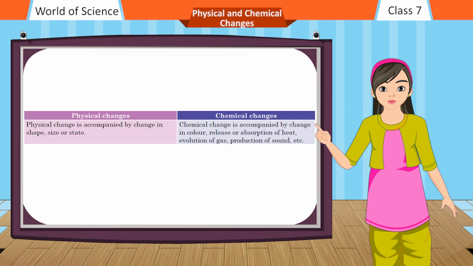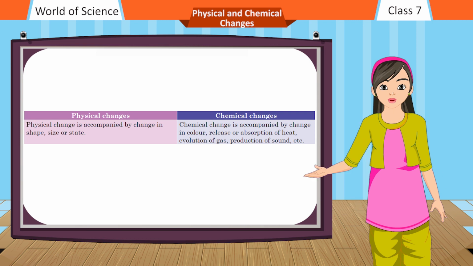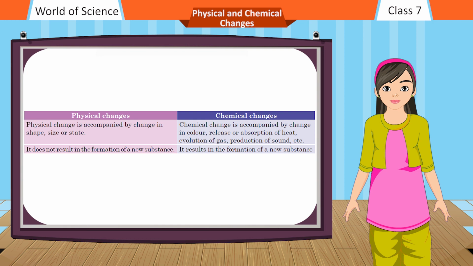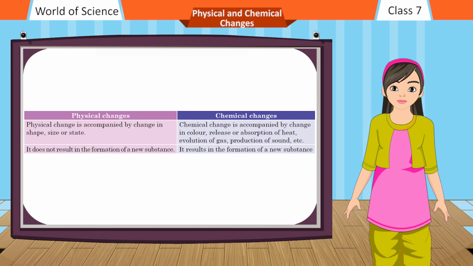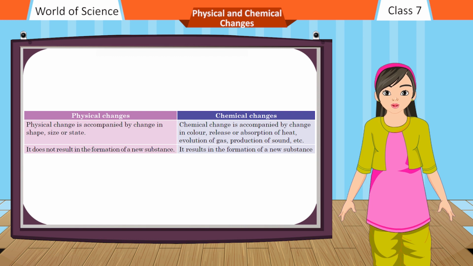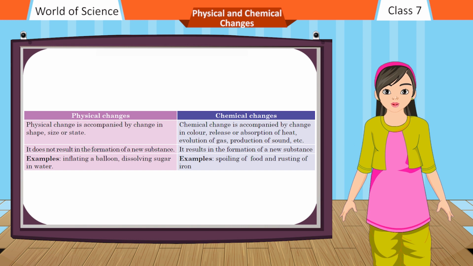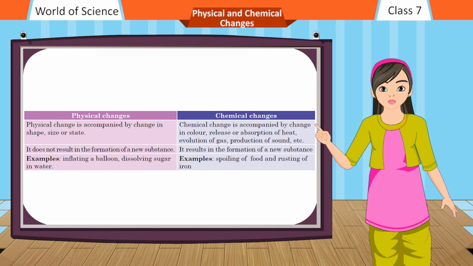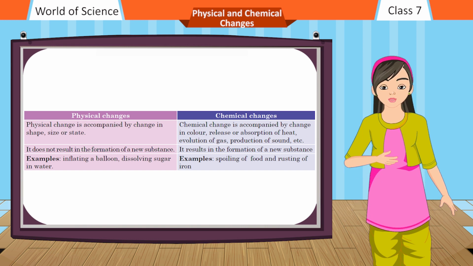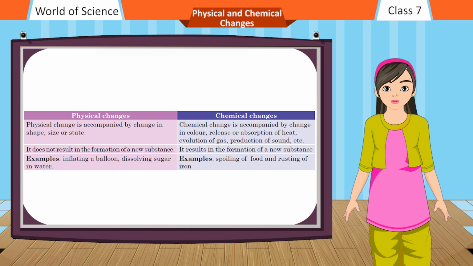It does not result in the formation of a new substance. Examples: inflating a balloon, dissolving sugar in water. Chemical changes: a chemical change is accompanied by change in color, release or absorption of heat, evolution of gas, production of sound, etc. It results in the formation of a new substance. Examples: spoiling of food and rusting of iron.